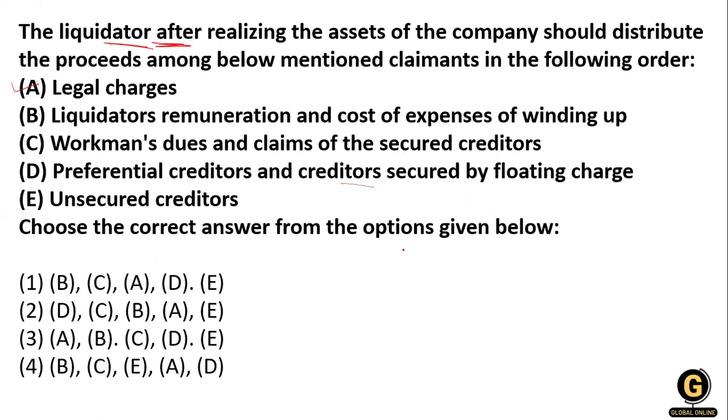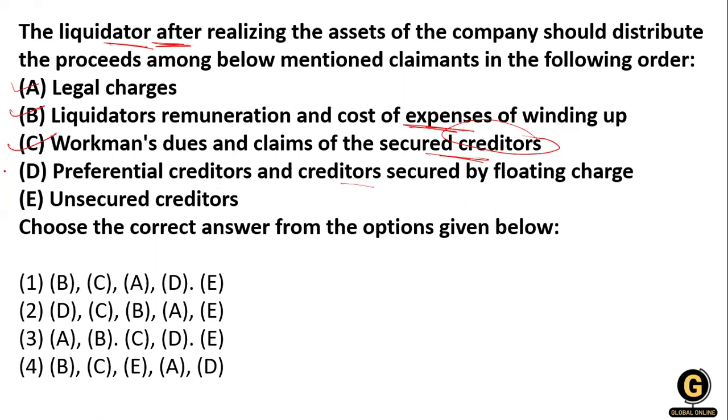After that, the liquidator's expenses, the second option B. After that, he pays the workmen's dues and the claims of the secured creditors, that is, the debenture holders. Then he makes the payment to the creditors, the preferential creditors and the creditors secured by floating charges.